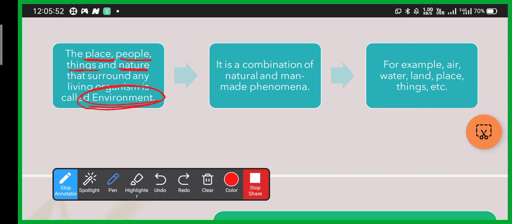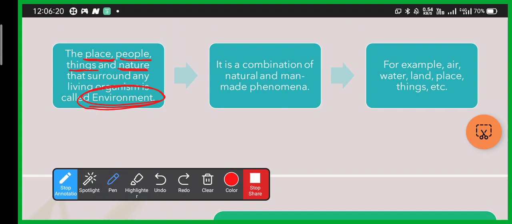Clear? Now environment is a combination of natural and man-made phenomena. In environment we have nature like trees, living organisms, animals, and microorganisms. Those are natural phenomena like storms, rain, heat, wind, and also man-made phenomena like cutting of trees.